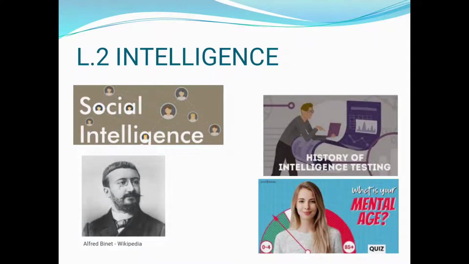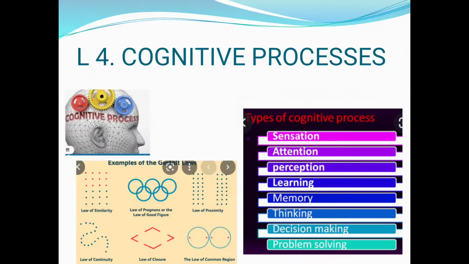Now you have lesson number 4, cognitive processes. Now this lesson has the weightage of 14 marks. That is 1 mark 2 questions, 2 marks 2 questions, 3 marks 1 question and 5 marks 1 question. In all, 14 marks are there. Now what you are going to prepare? In this lesson you are going to cover 5 marks 2 questions, that is stages of problem solving, which is there on page number 38 and 39. Then you are writing a question about creative thinking, which is along with the same, that is page number 39.